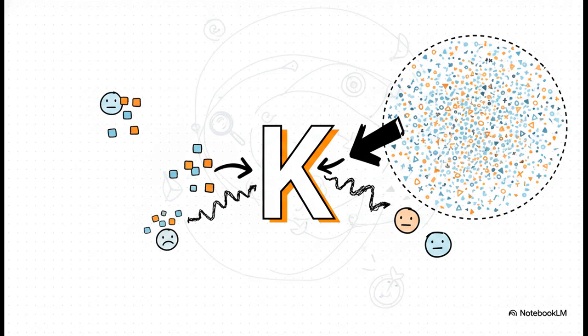Next up, we have k-nearest neighbors, or KNN for short. Instead of fitting some massive, complex math equation, KNN just looks at the closest data points, its literal neighbors, to make a prediction. The real trick here is the variable k, which dictates exactly how many neighbors to look at. It's a really delicate balancing act. Pick a tiny number, like 1, and the model overfits, basically memorizing the training data but completely failing out in the real world. But pick a massive number and it completely underfits, washing out all the nuance.